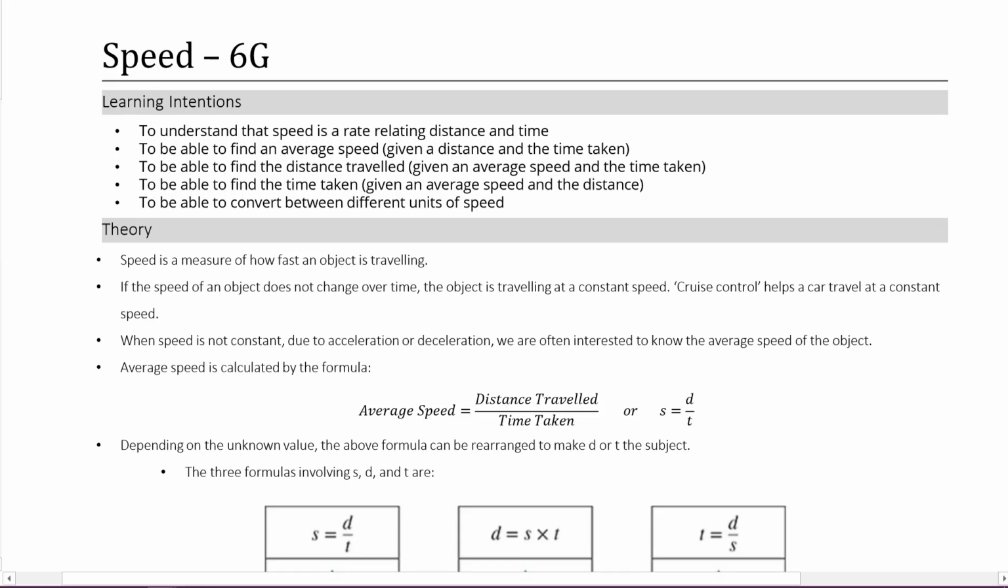Hello, so in this lesson we're going to be talking about speed, and this is exercise 6G. Our learning intentions are to understand that speed is a rate relating distance and time. We need to be able to find an average speed, the distance traveled, and the time taken, and also to be able to convert between different units of speed.